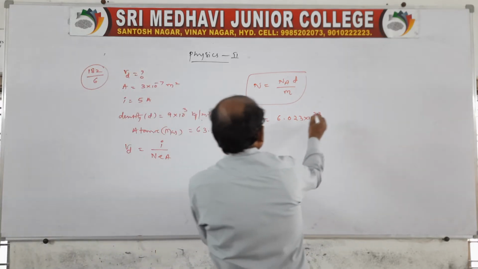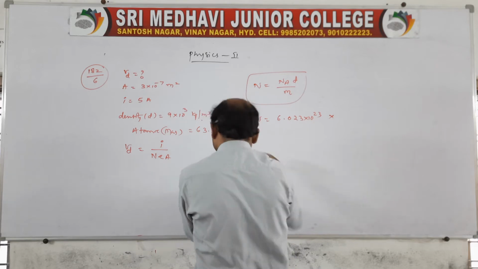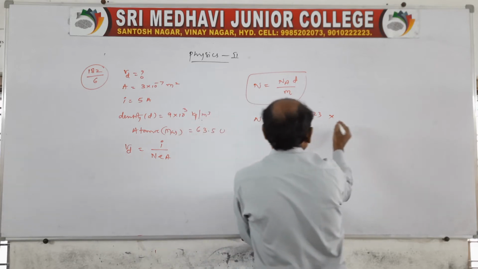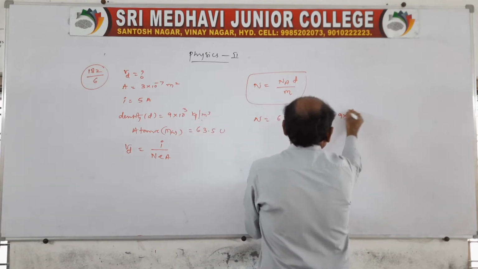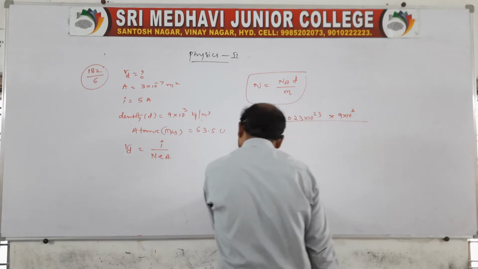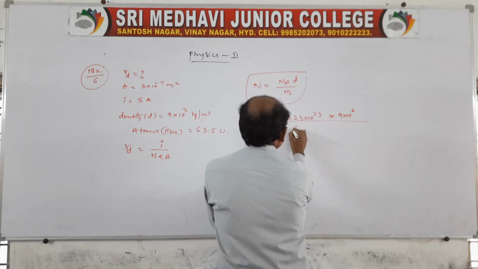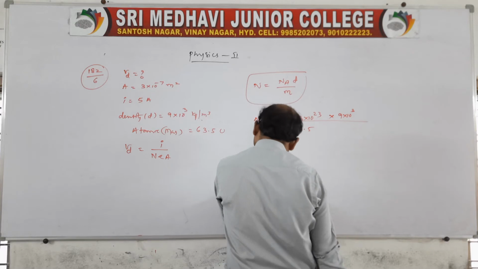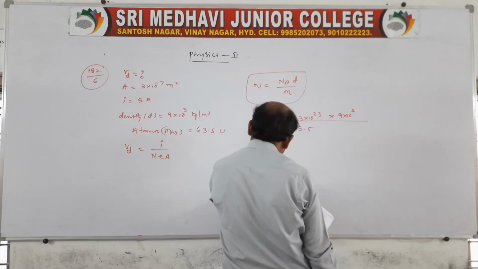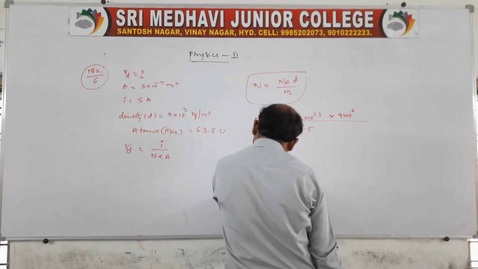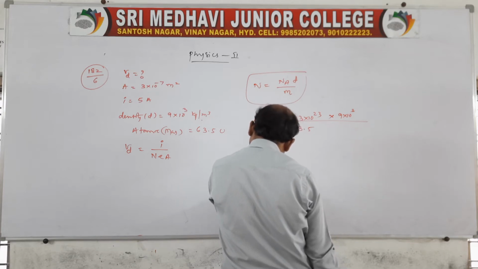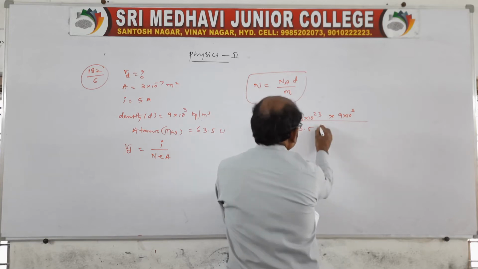Here we know the Avogadro number, so you write capital N is equal to 6.023 into 10 power 23, into density 9 into 10 power 3, by atomic mass 63.5. The atomic mass is actually given in grams, so convert it, 10 power minus 3.